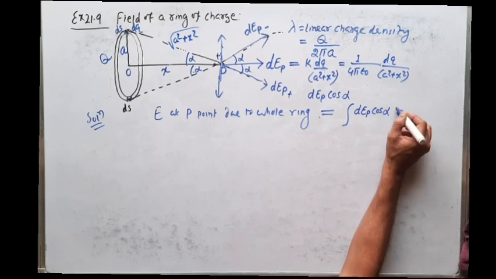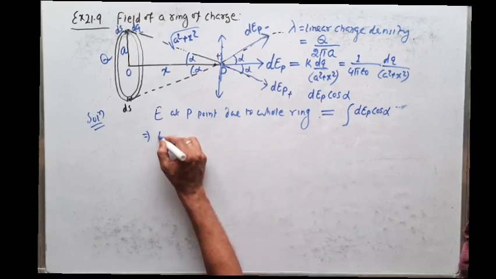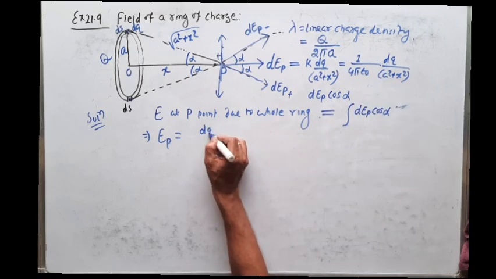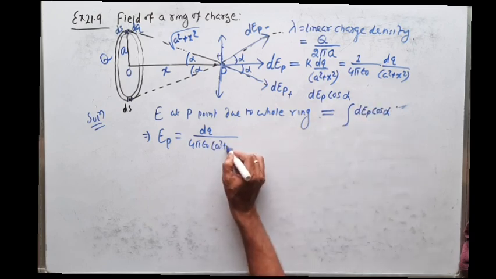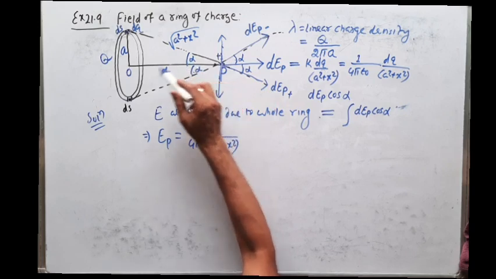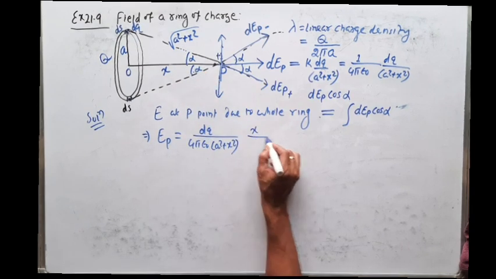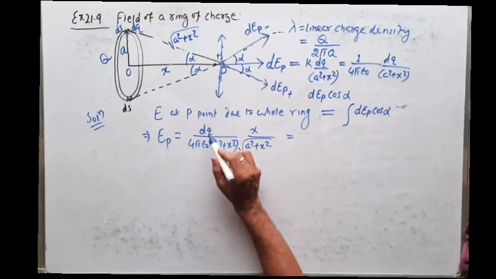So what is dEp? We have already calculated it. So the electric field intensity at point P is dEp, which is dq by 4 pi epsilon naught times a square plus x square into cos alpha. You see, this is alpha. So what is cos alpha? In this right angle triangle, cos alpha is equal to base by hypotenuse. Base is x, hypotenuse is the square root of a square plus x square. So that is equal to dq, and what is dq?